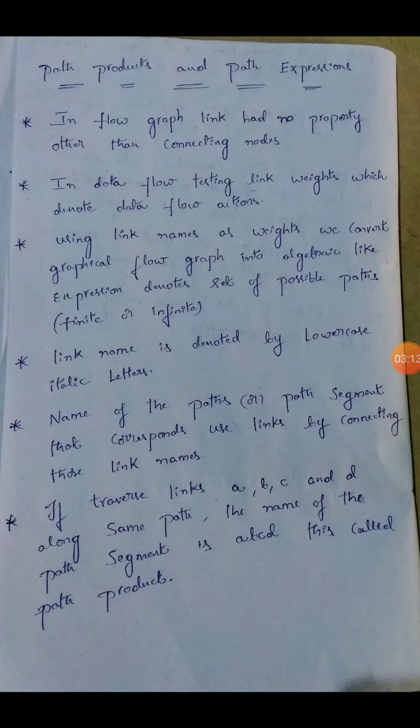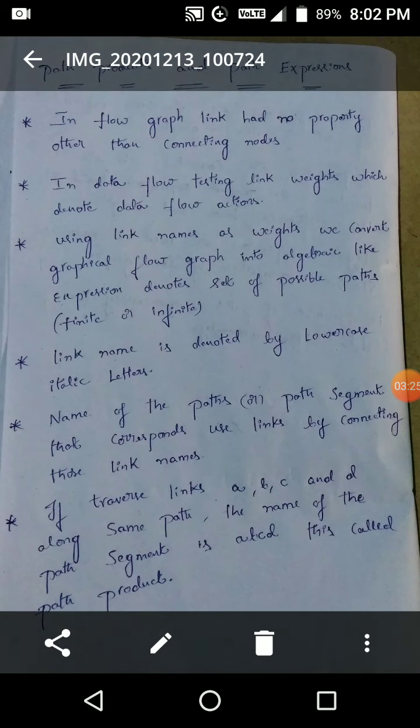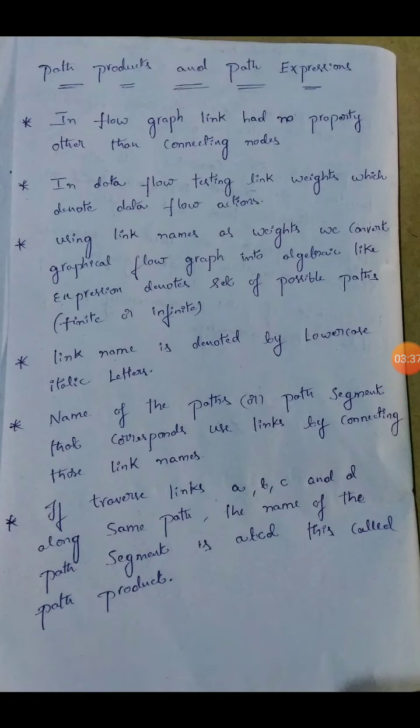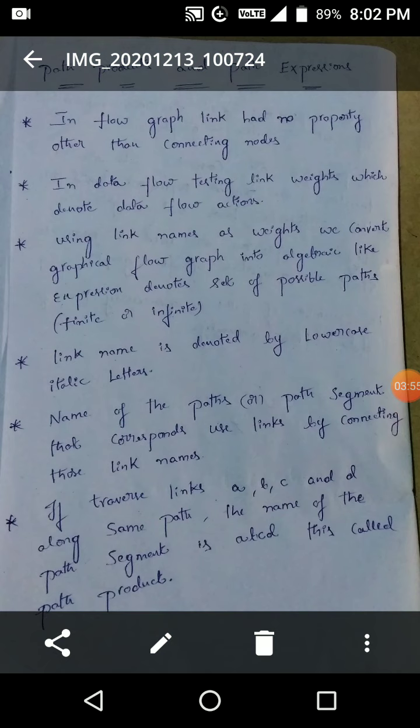The link name is denoted by lowercase italic letters, that is, small case letters, italic letters. The name of a path or path segment that corresponds to the links used is formed by connecting those link names. We are connecting links that are already defined with the help of small case letter names, and just by linking those names, we can define the path segment also. We can mention some names for particular links and connect the links.